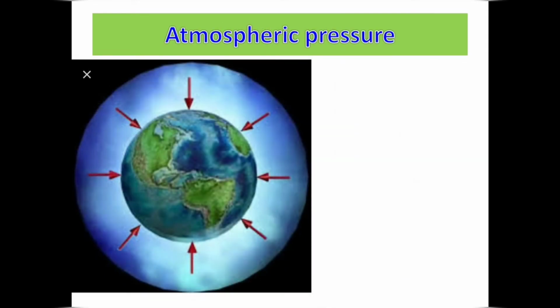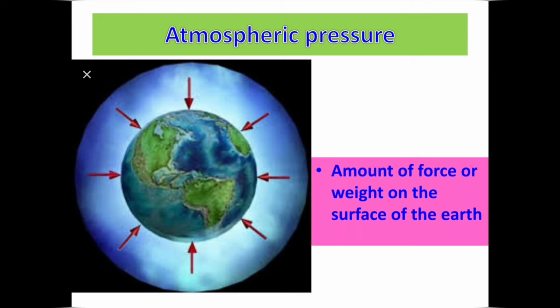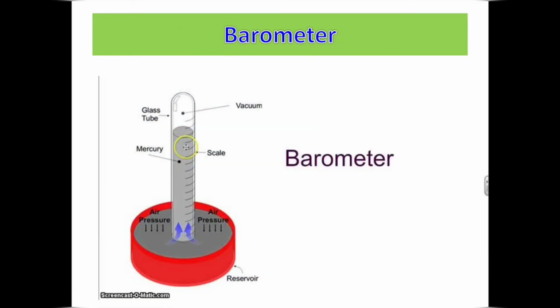Atmospheric pressure. The amount of force or weight of the atmospheric air that acts downward on unit surface area of the surface of the earth is known as atmospheric pressure. It can be measured using the device called barometer. The barometer was invented by Torricelli.